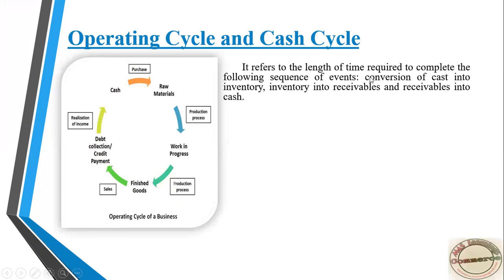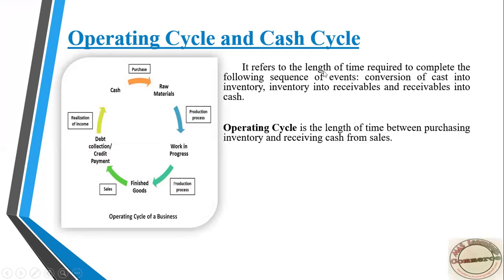From purchasing of raw material till collection of sale and collection of cash, that is known as the operating cycle. In simple words, the length of time between purchasing raw material or inventory and receiving cash from sales is referred to as the operating cycle.